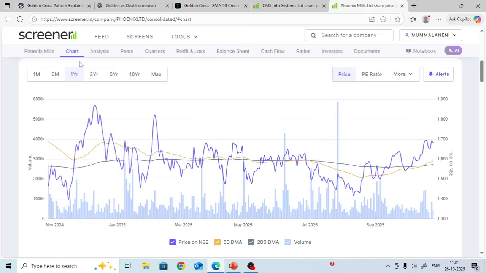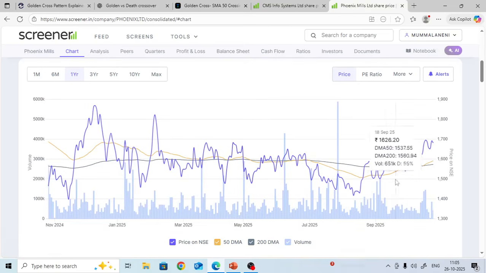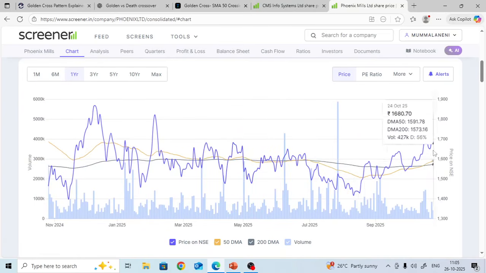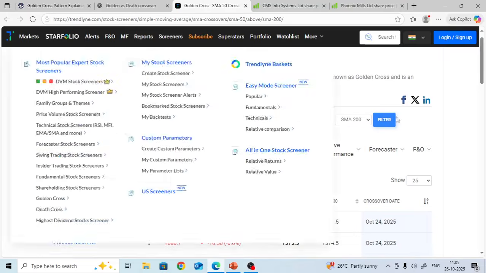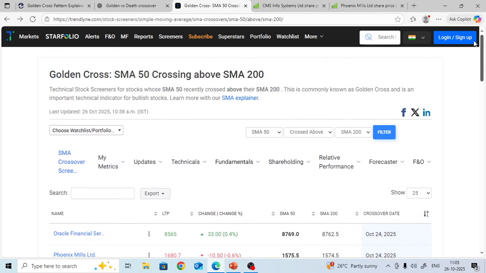For example, let me take another one, Phoenix Mills. What is this chart? This one is your 50 days moving average, crossing above the 200 days moving average. Therefore, this is golden crossover. You can even go to Trendlyne. Just type golden crossover in Google with Trendlyne and you will get it.